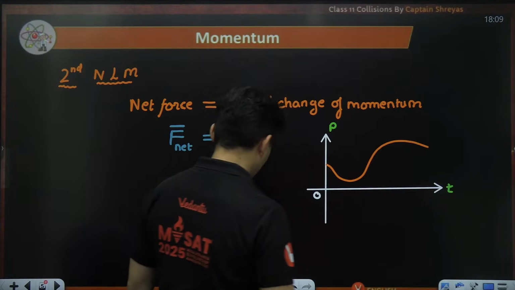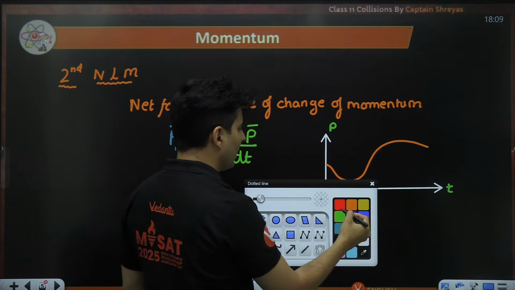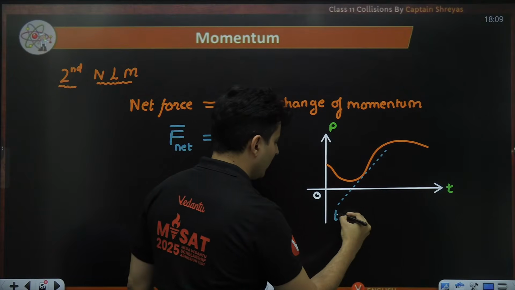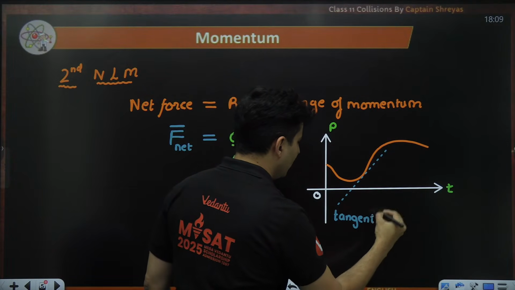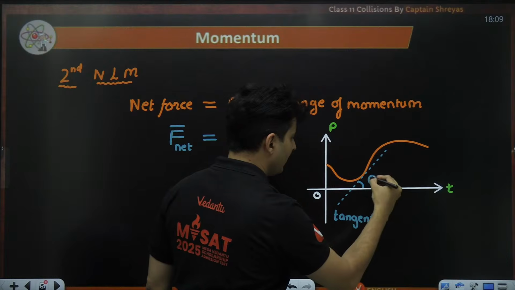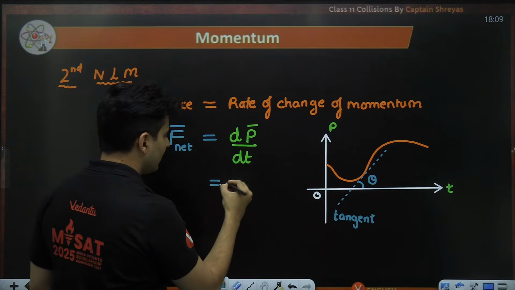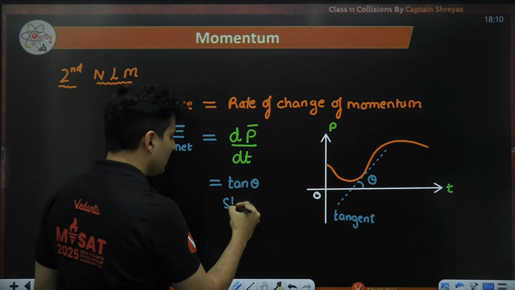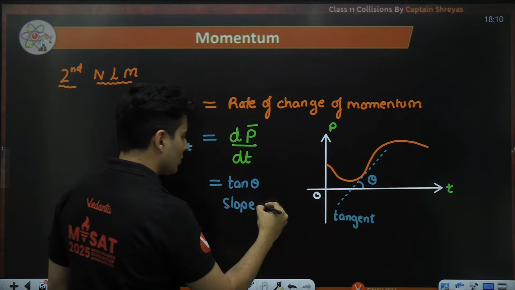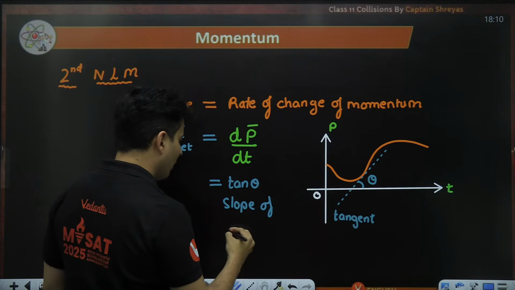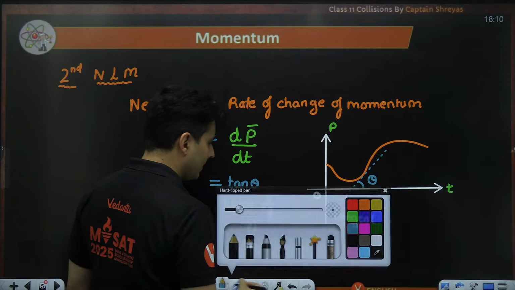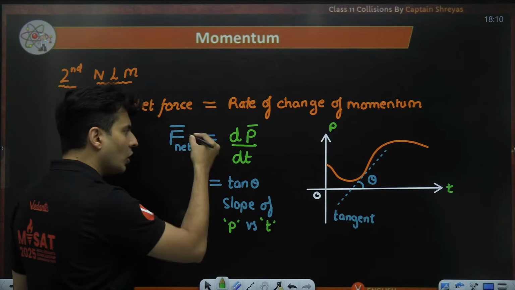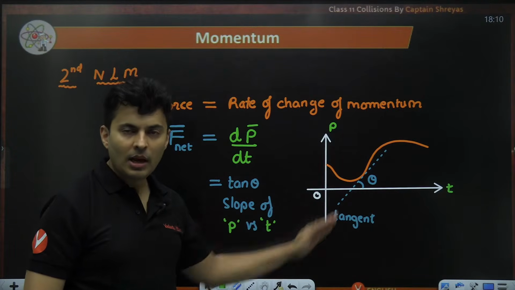If I draw a tangent to that particular curve at any given point, and I measure the angle the tangent makes, then tan theta, which is the rate of change of momentum, is nothing but the slope and is also the force. So the slope of the momentum versus time graph is going to give you the net force. What rate is it changing?